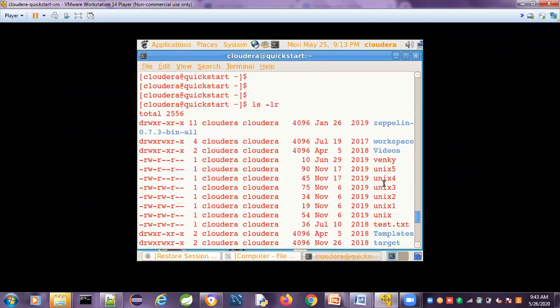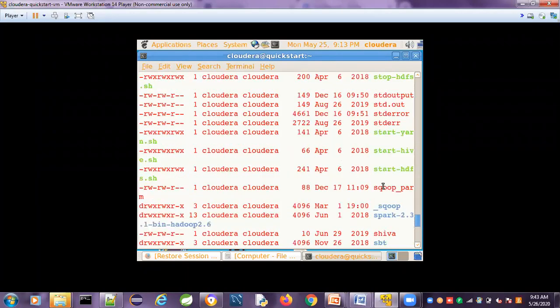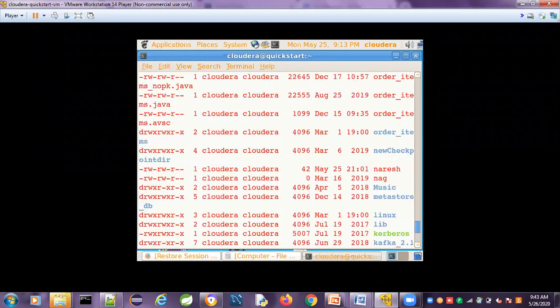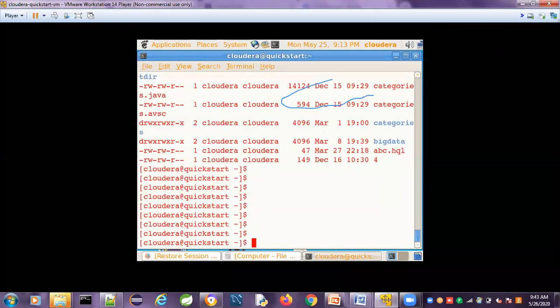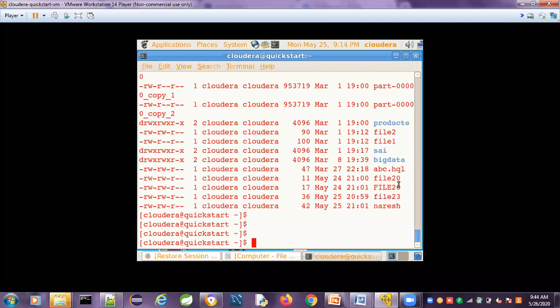ls -lr. Yeah, based on time also, right? Now you can see here, ls -lrt. L is the long listing, R is the reverse order, T is the time. Based on the time, in the reverse order, I want to display. So this is the Naresh file I created, this is the file I created last. These are the file names.